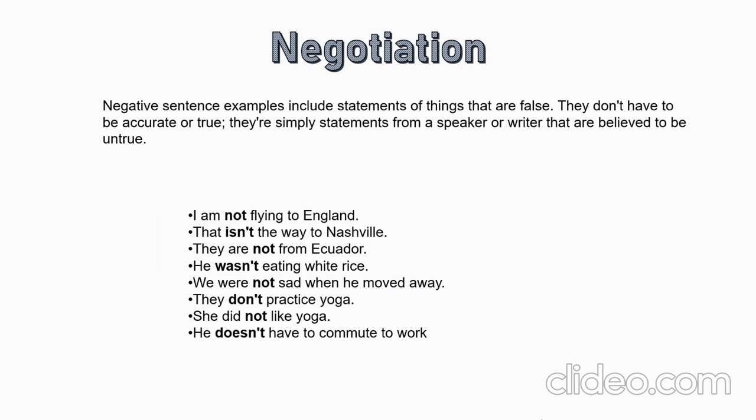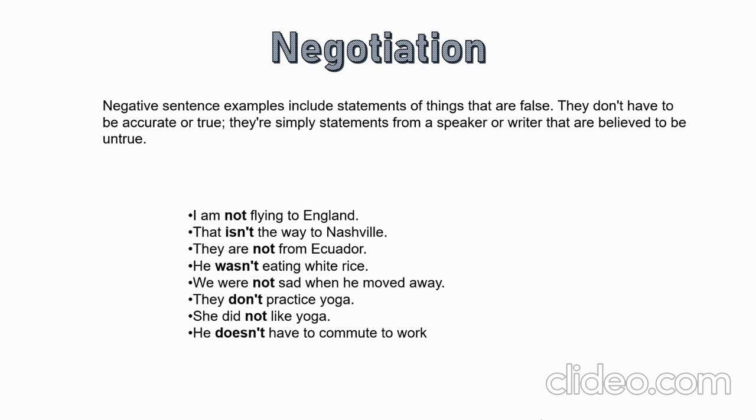The second one is negation. A negation is simply the negative of the sentence. If you are saying I am going to England, the negative of the sentence is the negation of the sentence, like I am not going to England. So basically, negation sentences are sentences that are typically false or need not be true. It's like the speaker is saying no, that is not happening. Just for answering no, you are going to say it as a sentence. So those sentences are called negation.